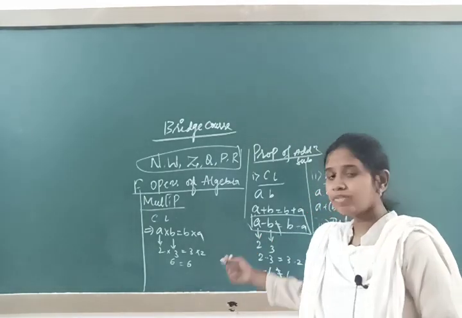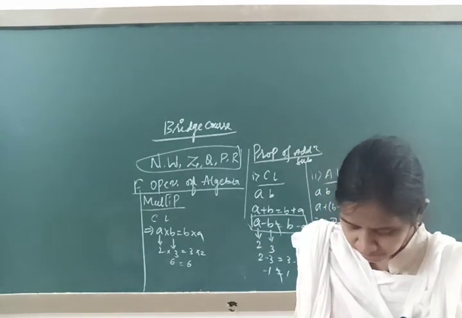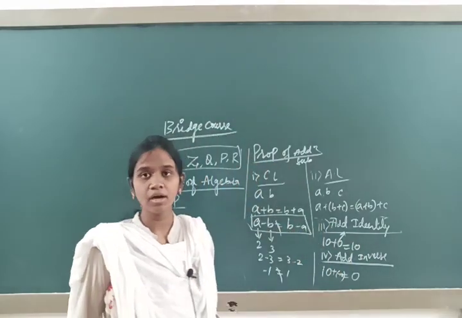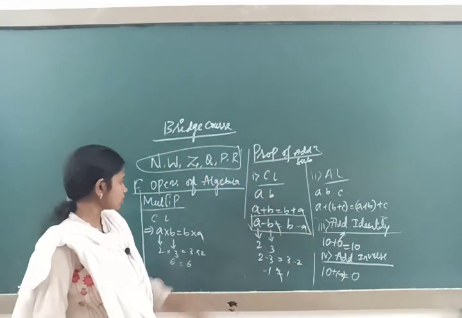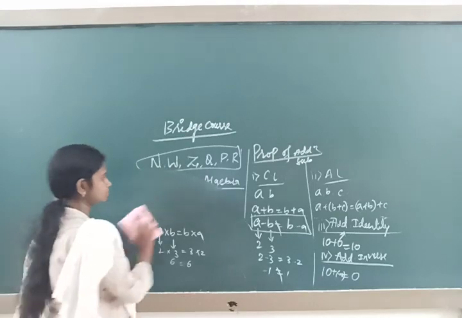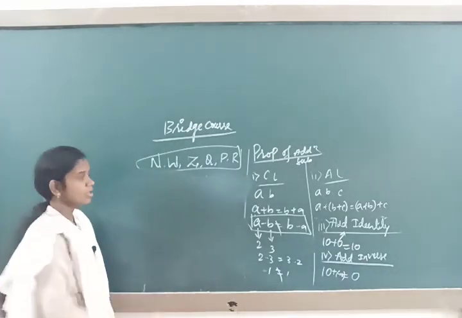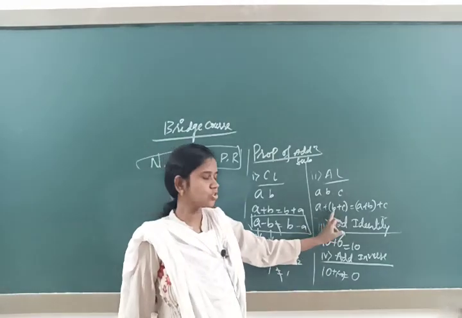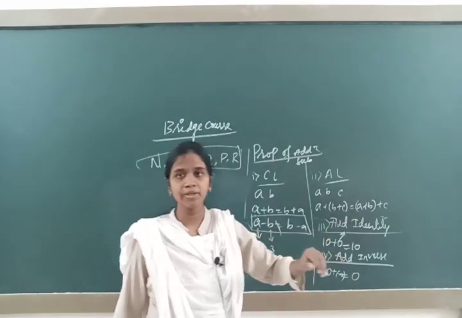Now, if the commutative law holds good, we will check the associative law. What does the associative law test? The associative law for addition is a plus of b plus c is equal to a plus b plus c.